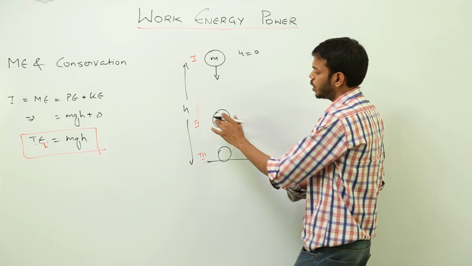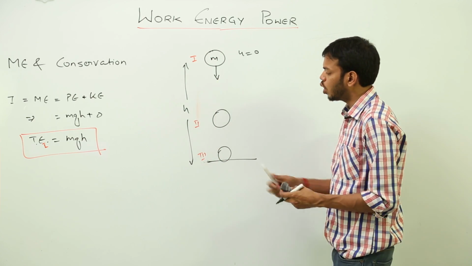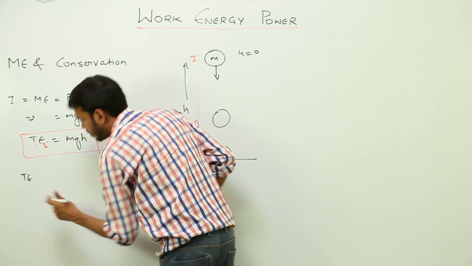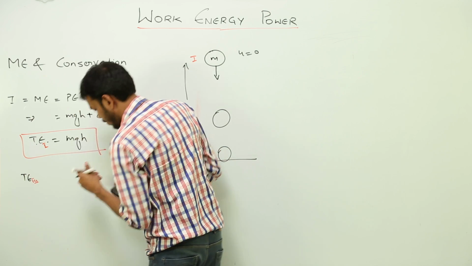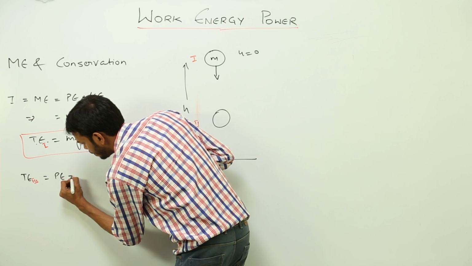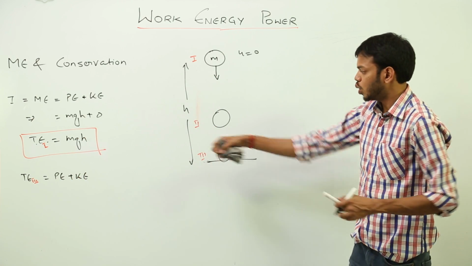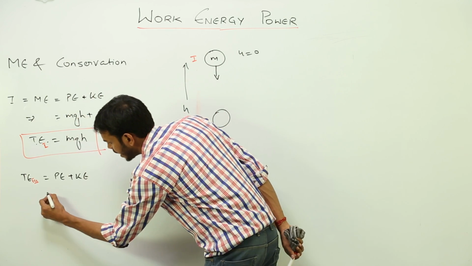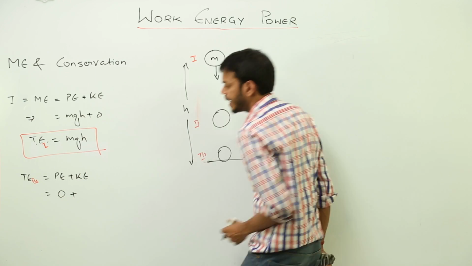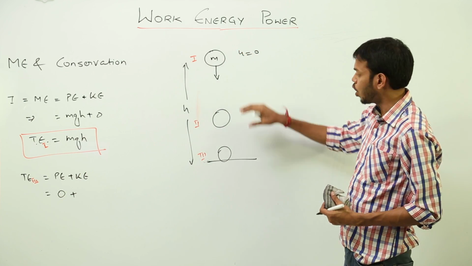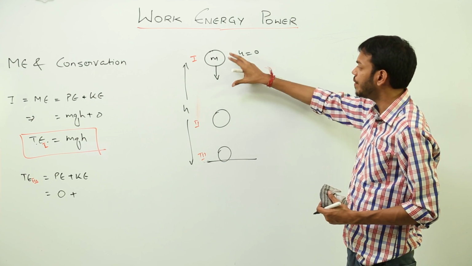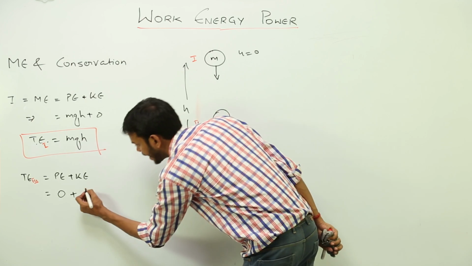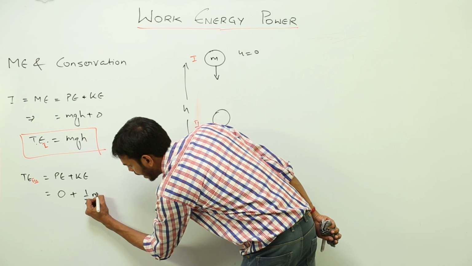Let's talk about position number 2. No, we'll do position number 2 later on. First, let's talk about position number 3. Total energy at position number 3 is given by potential energy plus kinetic energy, right? Potential energy at ground where height is 0 would be 0, because mg into 0 is 0, plus kinetic energy. The body must have attained some velocity while covering this height h, and that velocity is non-zero, so it must have some kinetic energy, given by half m v square.